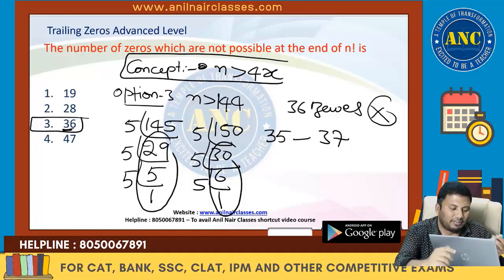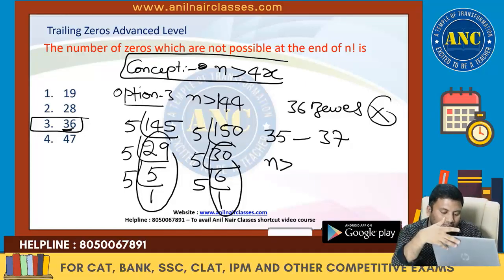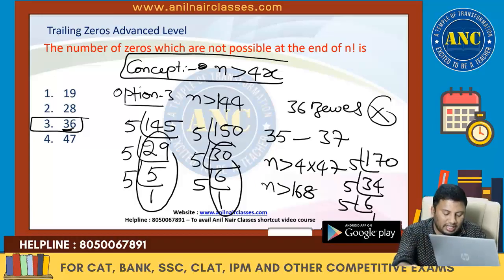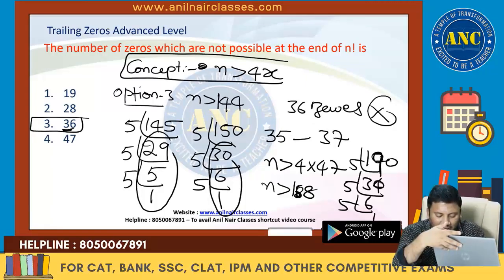36, 47. 47, I think it is possible. Even if I do 4 into 47, so this is nothing but n is greater than 168, which is 170. 5 3s are 15, 5 6s are 30, 5 1s are 5. N is greater than 4 7s are 28, 160. 47. What is the mistake I did? 4 7s are 28. This is 188. 188 is 190. So 5 3s are 15, 5 8s are, 5 7s are, 5 1s are.